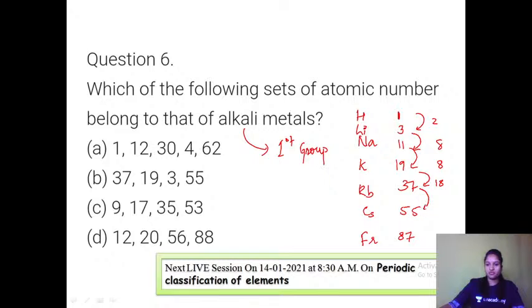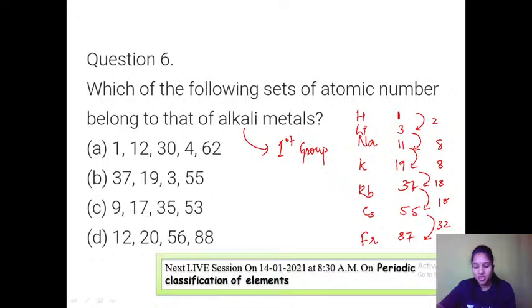Likewise from 37 to 55, what is the difference? Again 18. So if you just go on adding these numbers, you will get the atomic number of the next element present. Next one, 87 minus 55, how much is it? 32. So this is how you can identify any element in the periodic table, and whether the next atomic number would be the same or not. Likewise, if you go for beryllium also, beryllium is the second element after lithium.